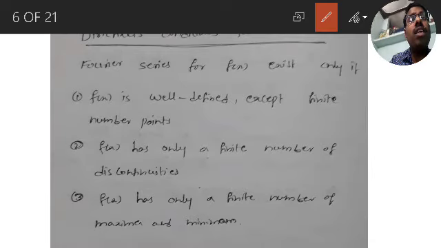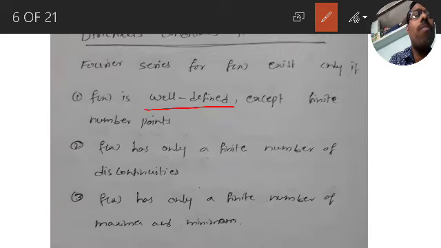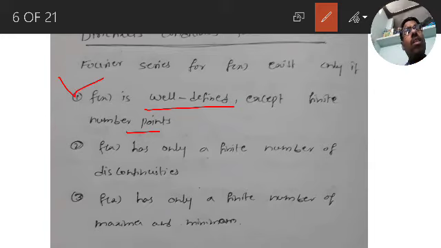Fourier series for f of x exists only if f of x is well defined except at a finite number of points. So this is the first condition. The function must be well defined, maybe except at a finite number of points. At a finite number of points it may not be defined, but at almost all points of the given interval it must be well defined.